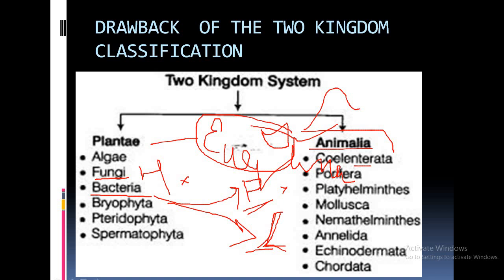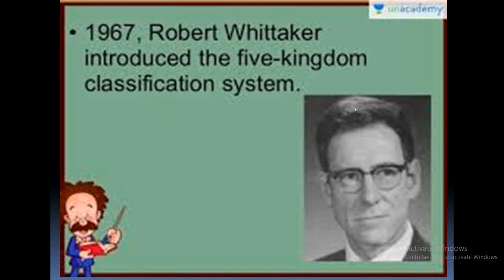Then in 1967, the most accepted theory of classification came into existence, and that system of classification is the five kingdom classification system, and it was given by Robert Whittaker.